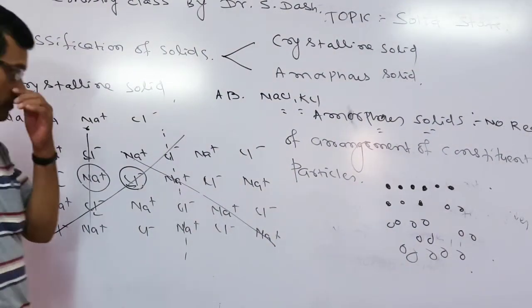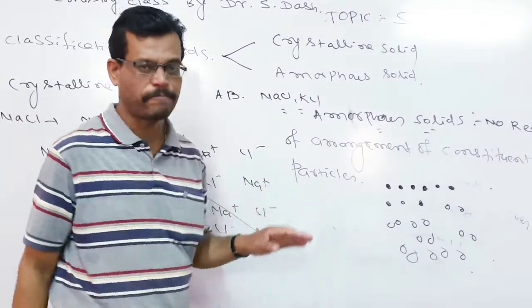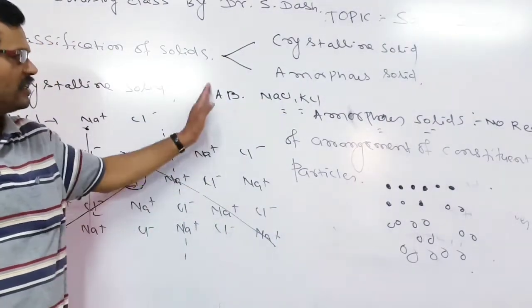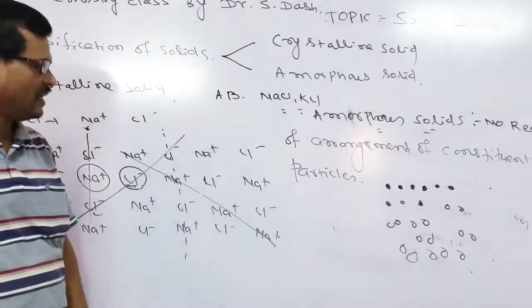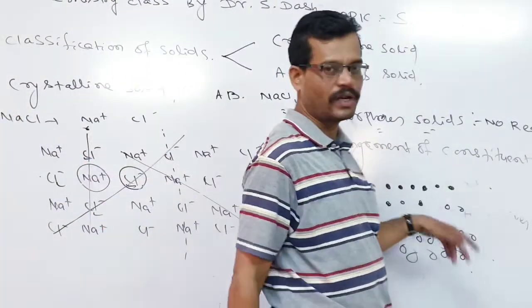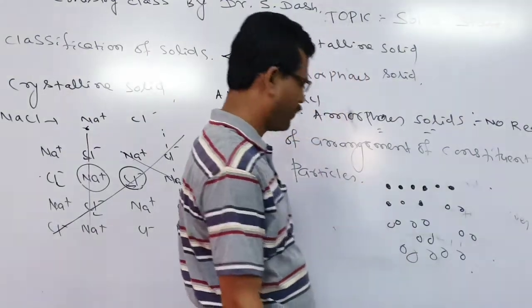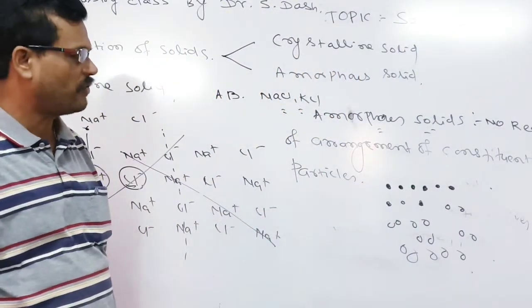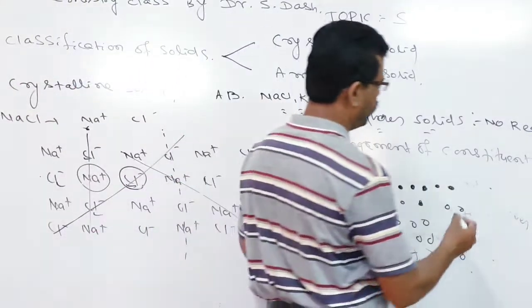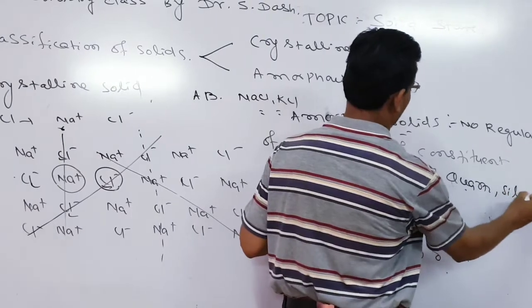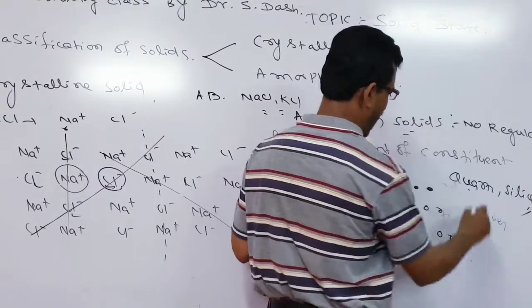So the basic difference between crystalline and amorphous solids we can predict: in the case of crystalline solids there is a regular arrangement, but in the case of amorphous solids there is no regular arrangement. Another property of amorphous solids, for example, if you take an example of amorphous solids, quartz or silica, just like in the case of glass.